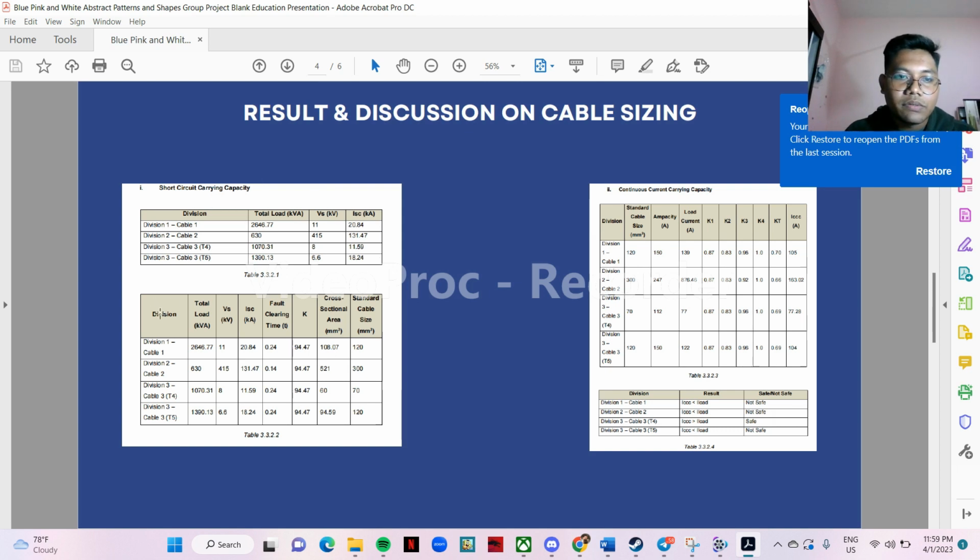Okay, so this is the result for each division, where we find the cross-sectional area. This is the result we have found here: division 1 gives the standard cable size 120, division 2 we have 300, division 3 for transformer 4 we have 70, and division 3 for transformer 5 we have 120.